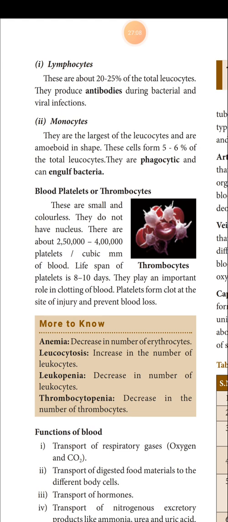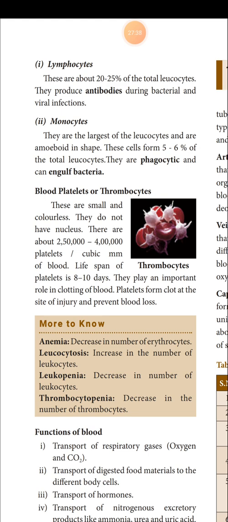At the site of infection, where the pathogen has entered, the monocytes are converted into macrophages. What is a macrophage? A macrophage is a large, irregular-shaped cell. So monocytes are converted into macrophages. This macrophage engulfs, that means swallows, the bacteria and destroys it. This is the function of monocytes.